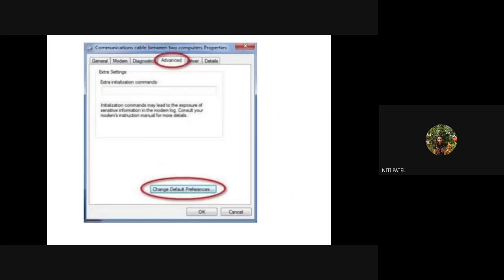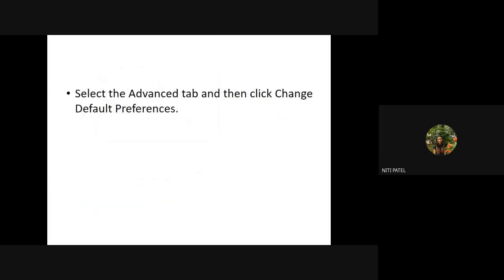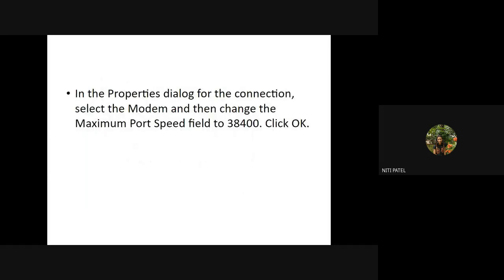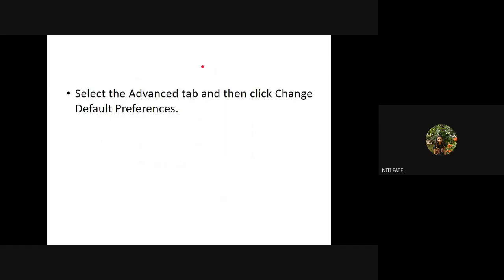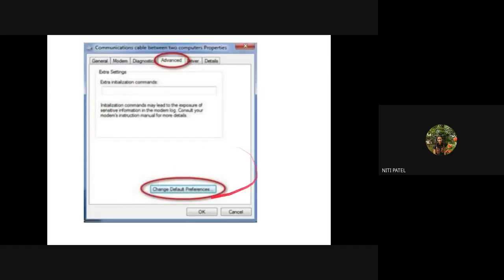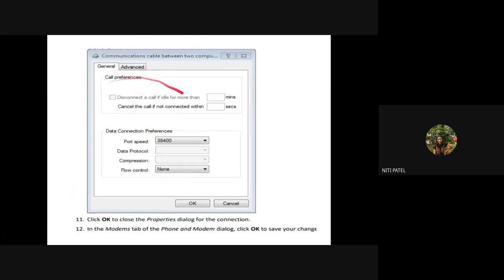If you go to the advanced tab, that is over here. Sorry, after you click on OK, when you go to this advanced tab over here, you can see the default preferences. And if you want, you can change these default preferences also. For example, this is the window of default preferences. So अगर आपको यहाँ से speed कम ज़्यादा करनी है आपके modem की, so you can click on this drop down menu and change the speed of your port through which your modem is communicating.